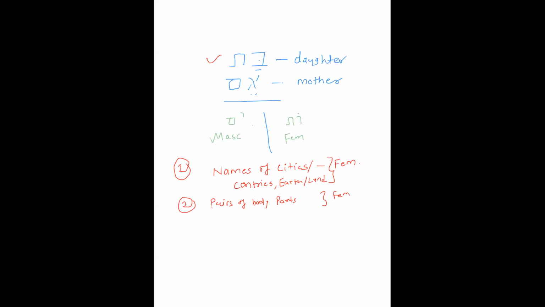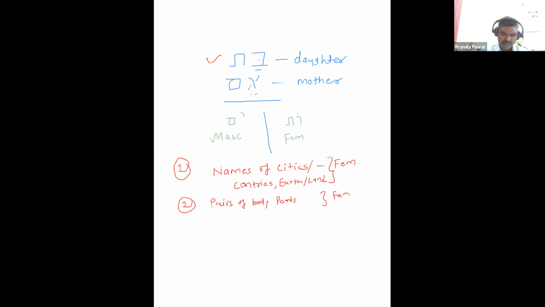Now, one more exception is one word. Can anyone read this word?